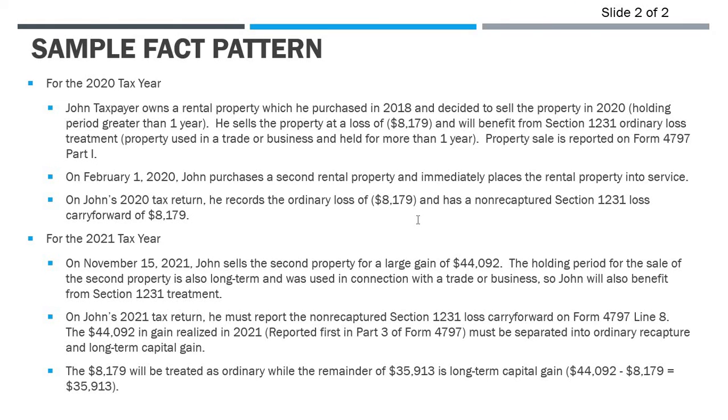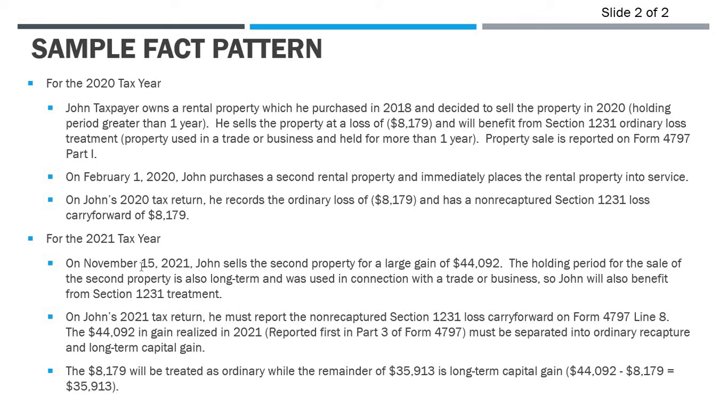But he doesn't just forget it completely, right? So he takes the loss, but he also has to track his non-recaptured 1231 loss carry forward, and it's for the same amount, $8,179, okay? And I'll show you where all these numbers would end up on the return when we get to the actual forms. So now we jump forward to the next year.